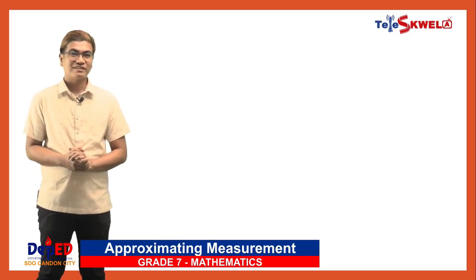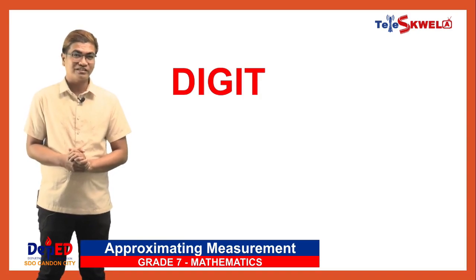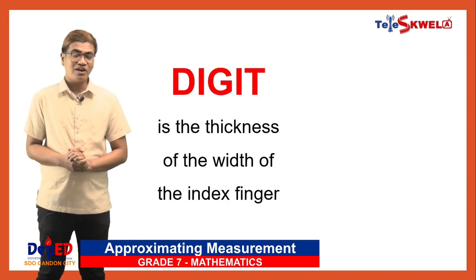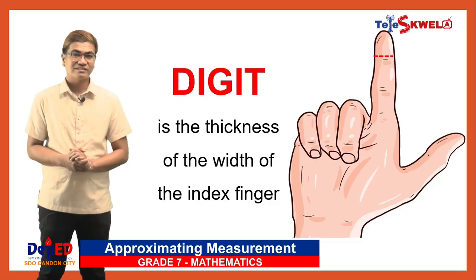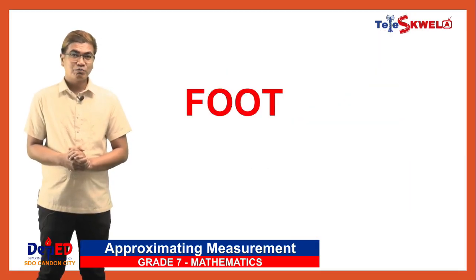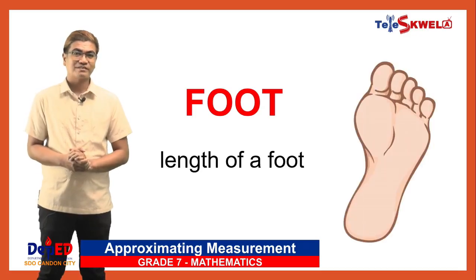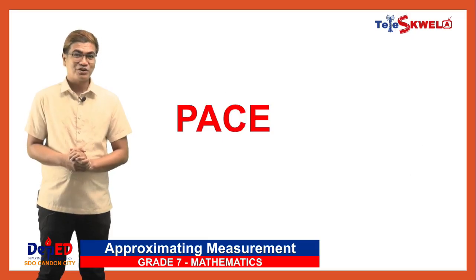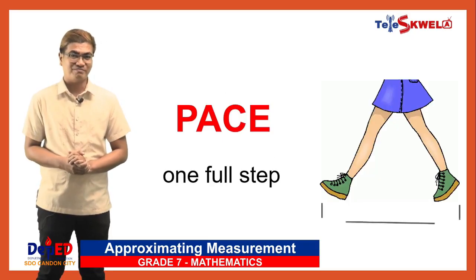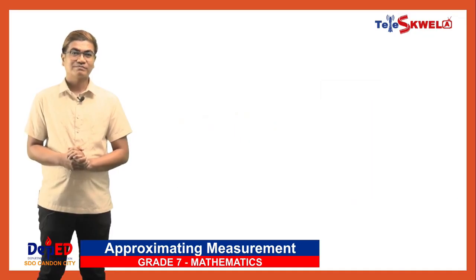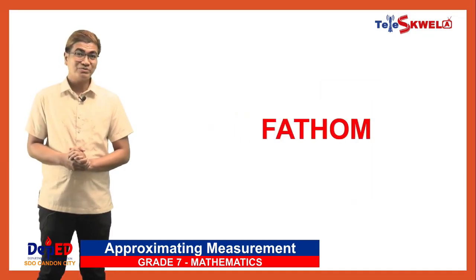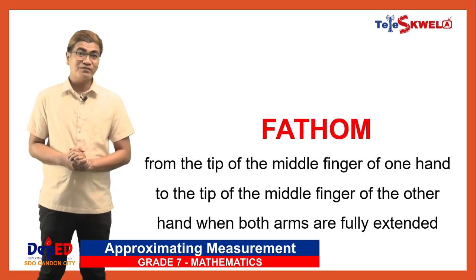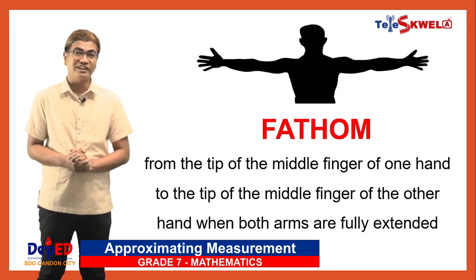Very good. We also have digit, which is the thickness of the width of the index finger. Next is foot, which is the length of your foot. They also use pace, which is the distance of one full step. And the last one is fathom. It is a distance from the tip of the middle finger of one hand to the tip of the middle finger of the other hand when both arms are fully extended.